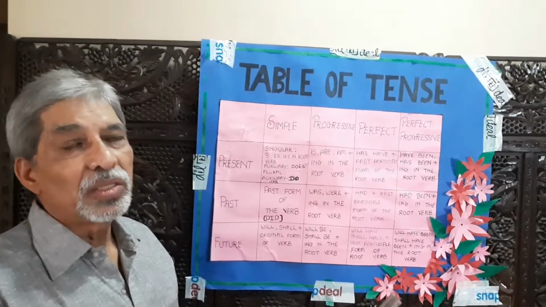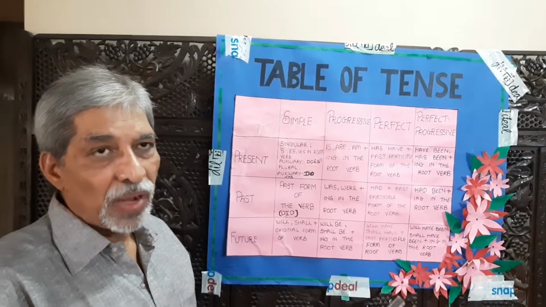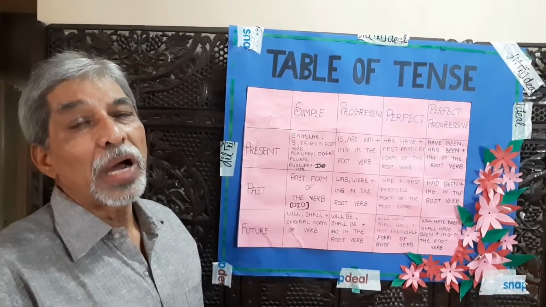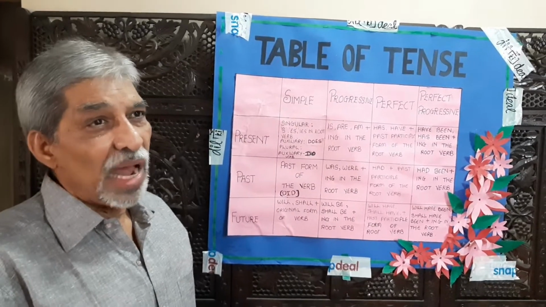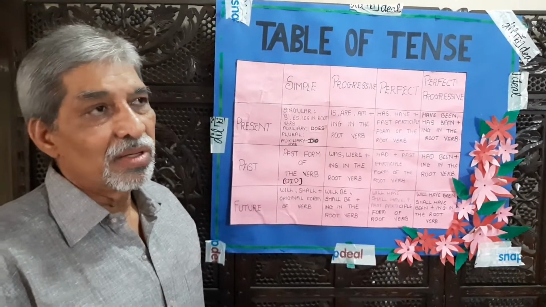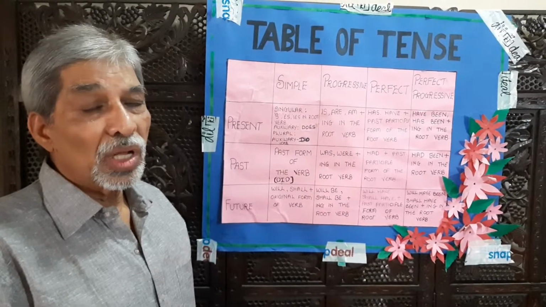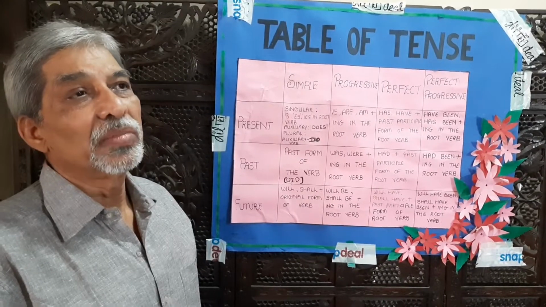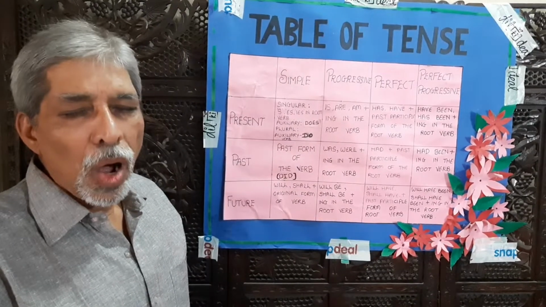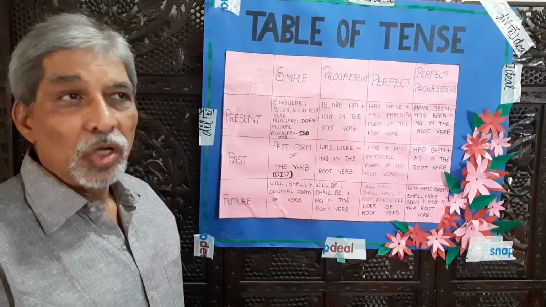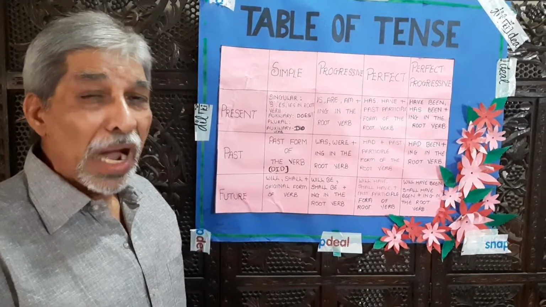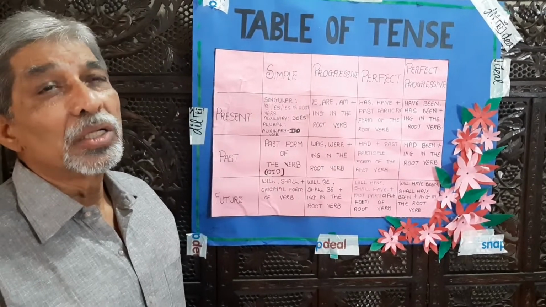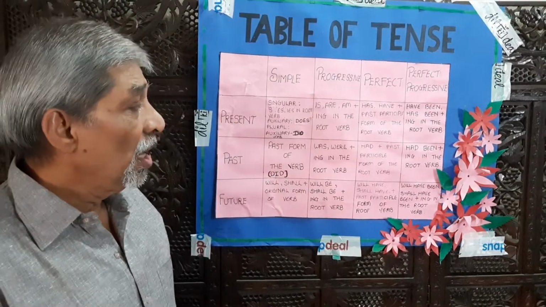Go, went, gone. Go is present form, root form. Went is past form, and gone is the past participle form. Write, wrote, written. Write is present form, wrote is past form, and written is past participle form. Likewise, all the verbs have three forms. So whenever you use past form of the verb, then you can make a simple past tense sentence.